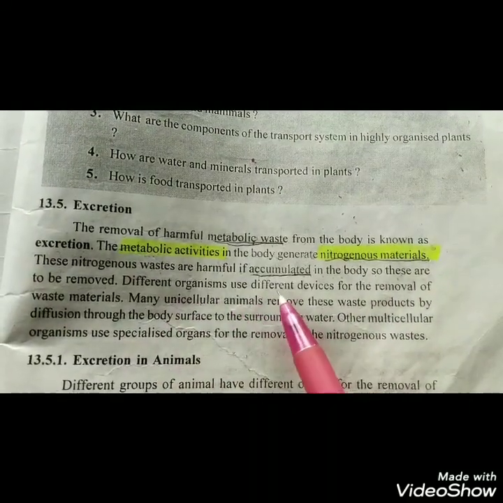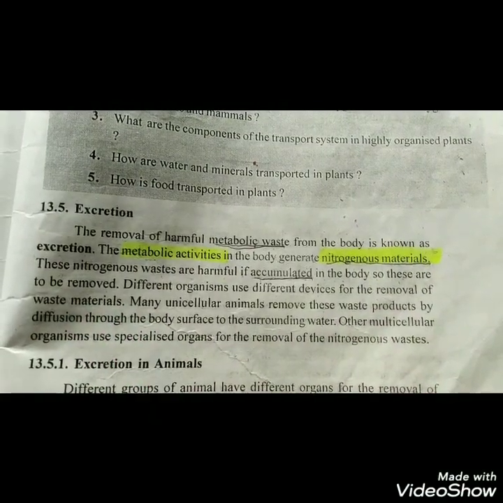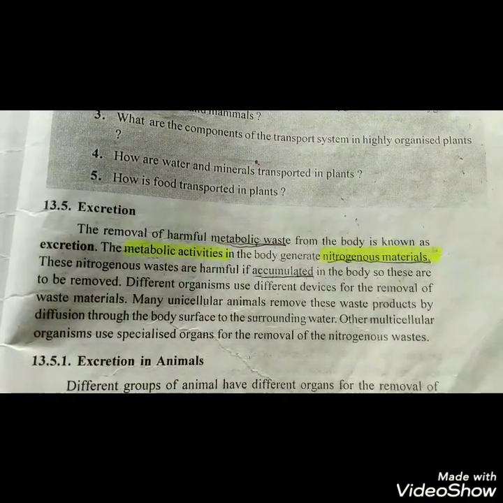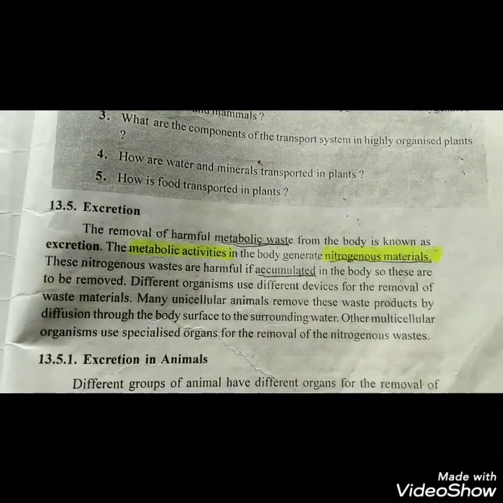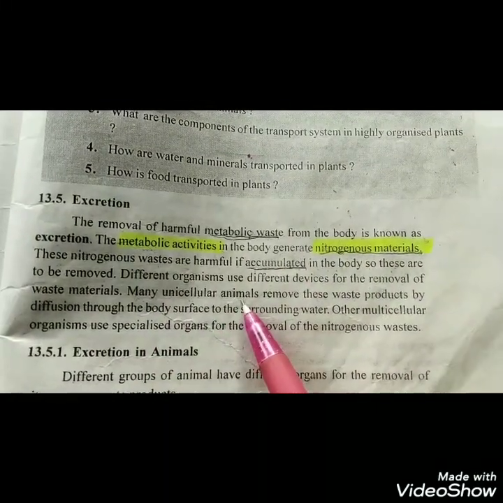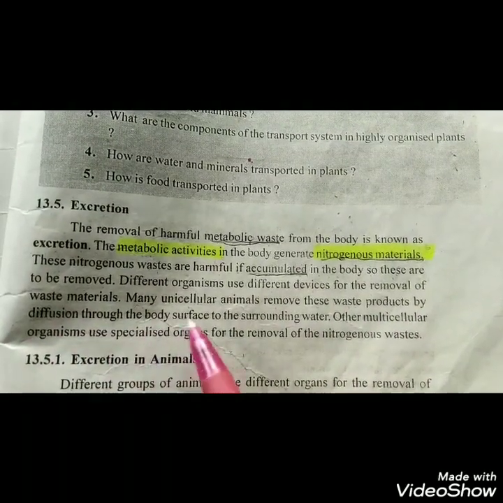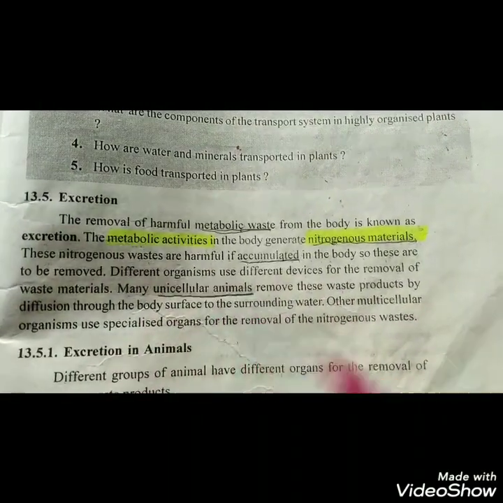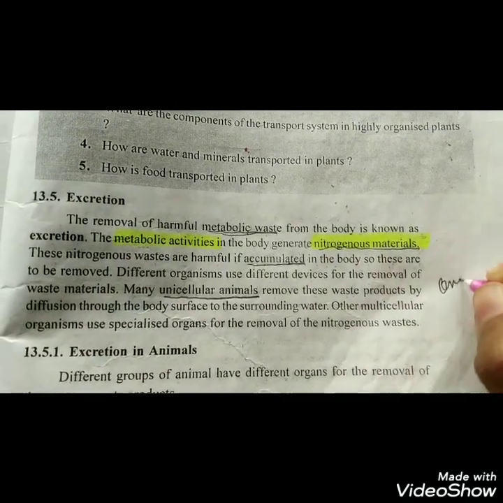Different organisms use different devices for the removal of the waste material. Either it is a multicellular organism or a unicellular organism, they use different devices so that they can remove this nitrogenous waste from their body. Many unicellular animals remove this waste product by diffusion through the body surface to the surrounding water. What is meant by unicellular animal? Unicellular animals means organisms made up of only one cell.